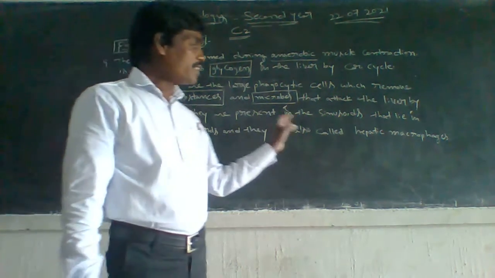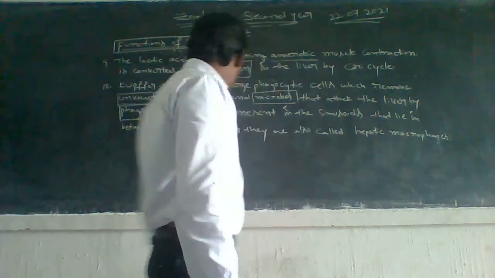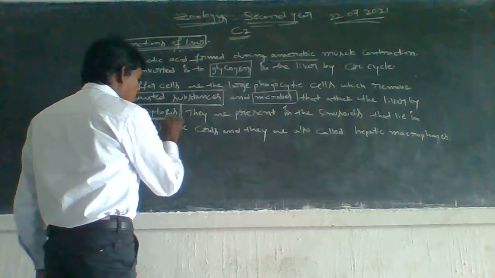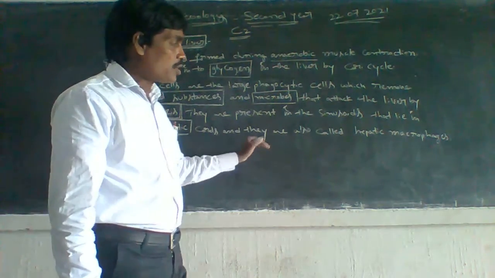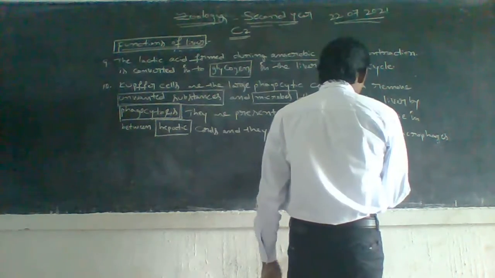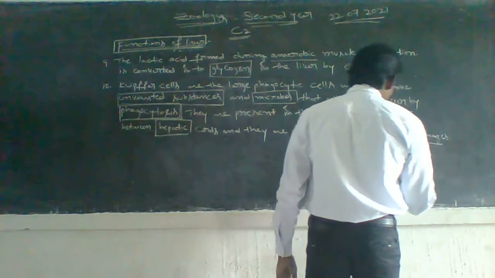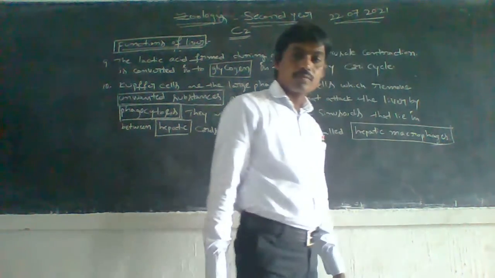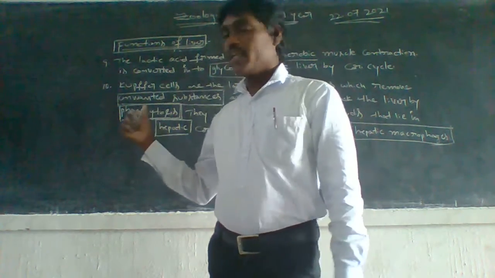They are present in the sinusoids that lie in between the hepatic cords, and they are also called hepatic macrophages. This is the 10th one.